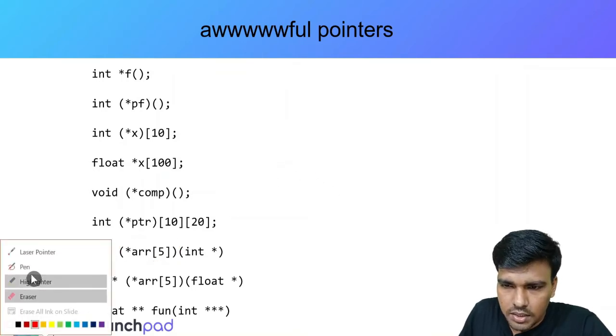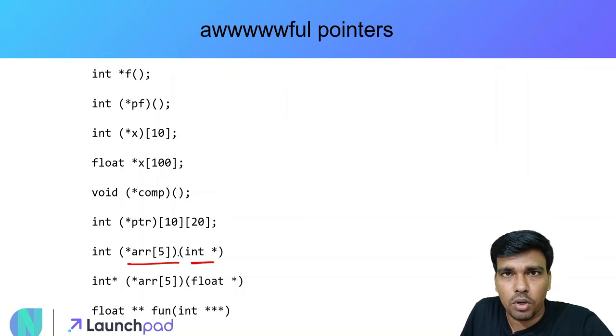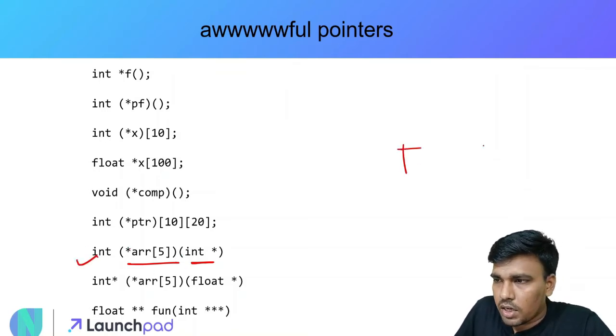So let's try to understand. This is an array of size 5 of pointers pointing to functions which take in an integer pointer. So this function takes in a pointer as an argument, and what all these pointers return is an integer. That is what I drew here, right?